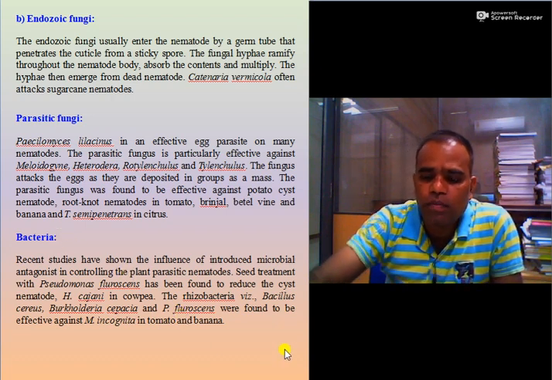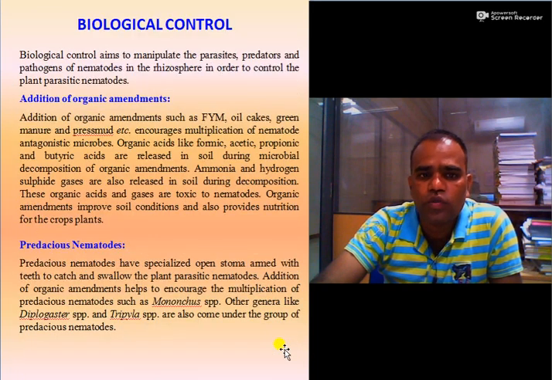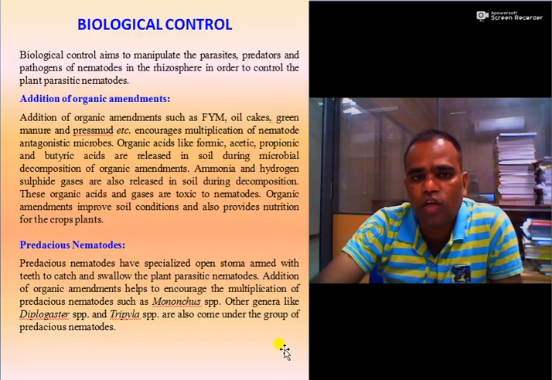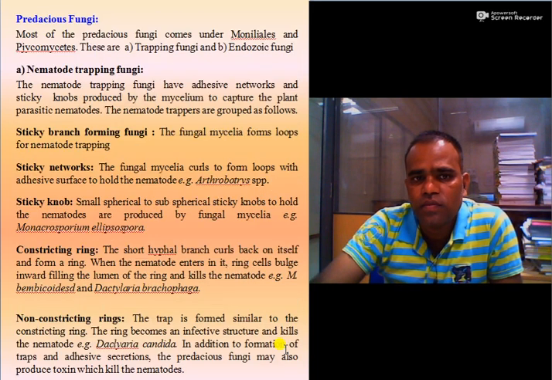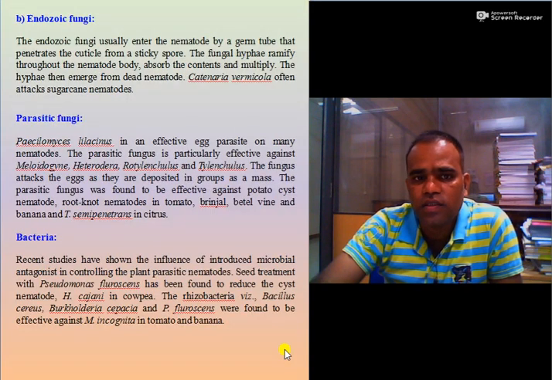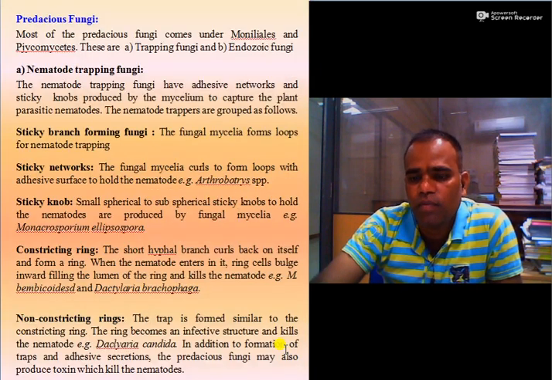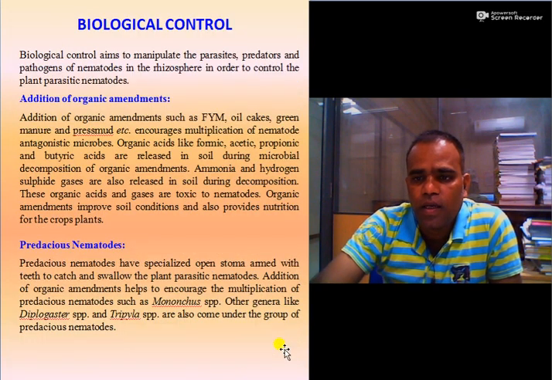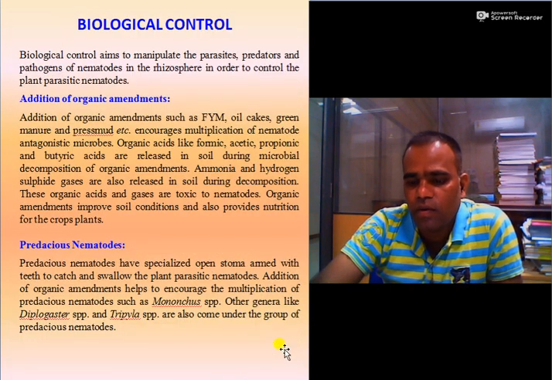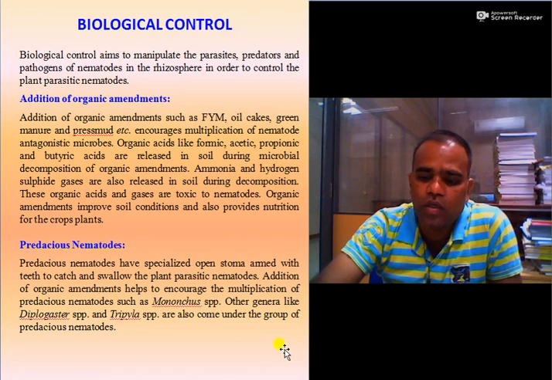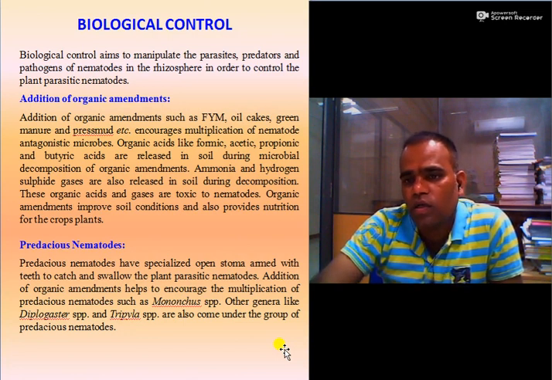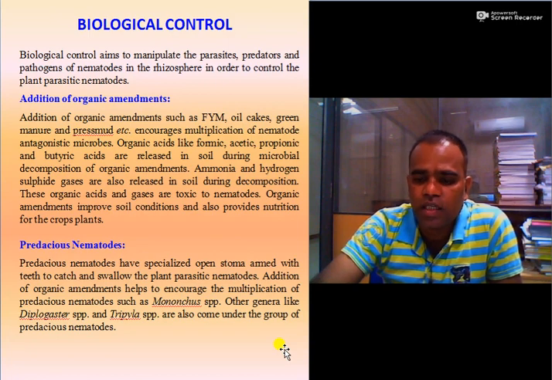So in case of biological control, we have seen addition of organic amendments, use of predaceous fungi, and use of bacteria. So you must keep in mind all the names of fungi, bacteria or nematodes which are useful for control of the plant parasitic nematodes.